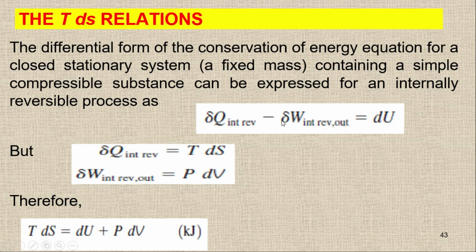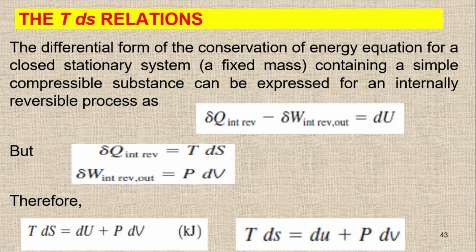I'm going to shift this PdV to the other side, so I get TdS is equal to dU plus PdV. So we have the temperature times the change in entropy, then the change in internal energy, and then the PdV term.